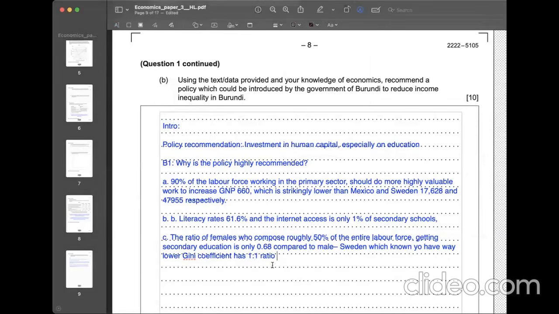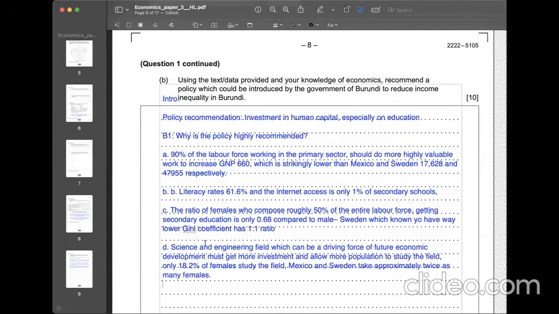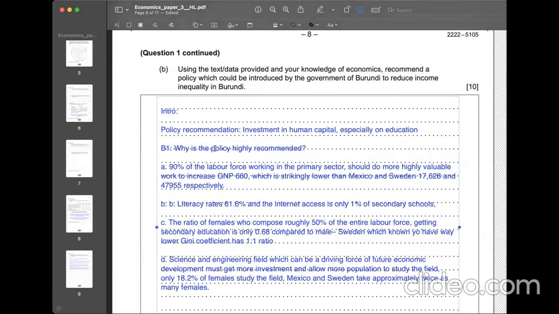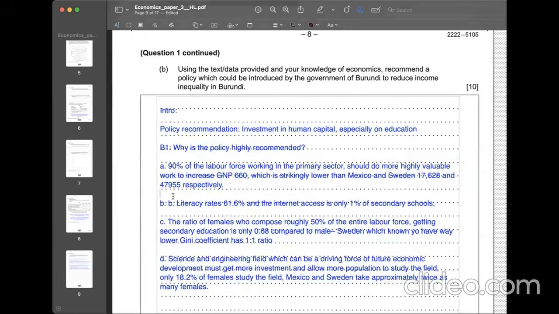Also, my last reason why my recommended policy is very necessary is because the science and engineering field, which can be a driving force of future economic development, must get more investment and allow more of the population to study the field. Recently, only 18.2% of females study this field, a really, really low level. Compared to Mexico and Sweden, approximately twice as many females are studying this field. So that's why I really recommend the policy to invest more in human capital, especially the education sector.